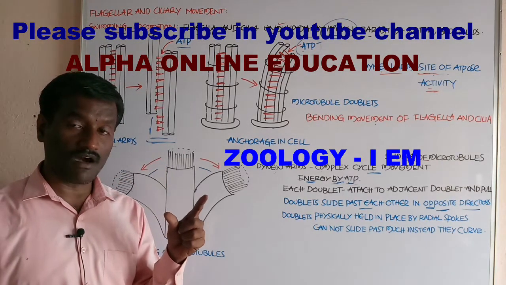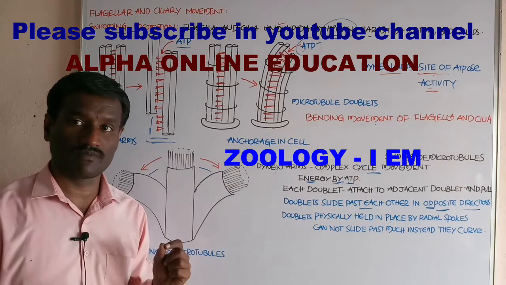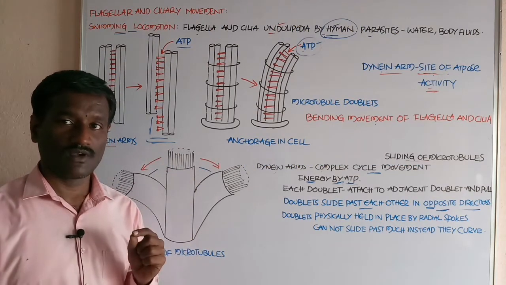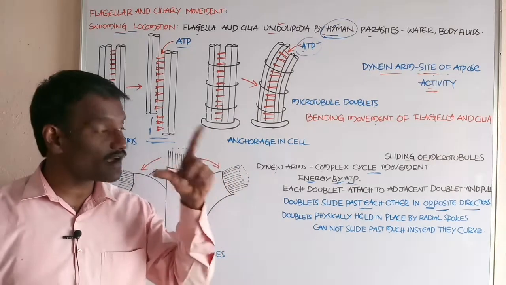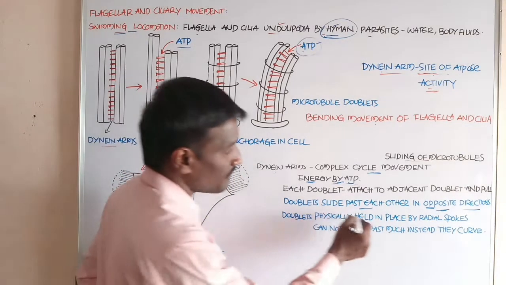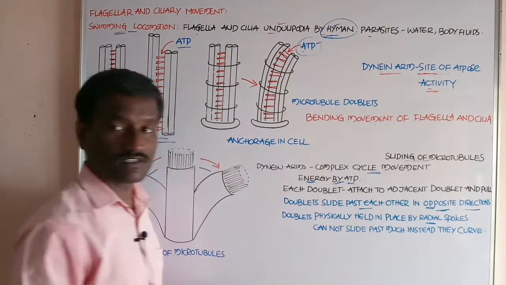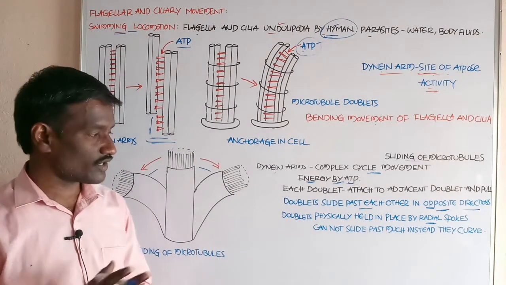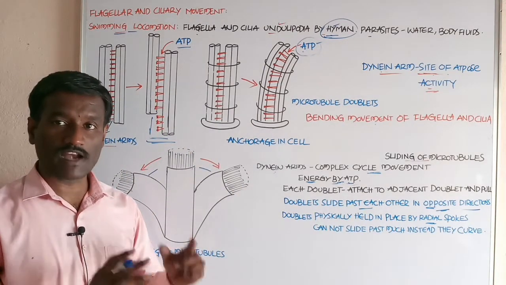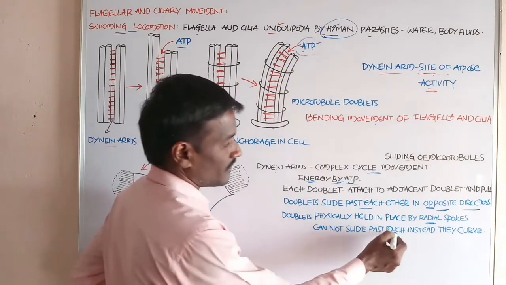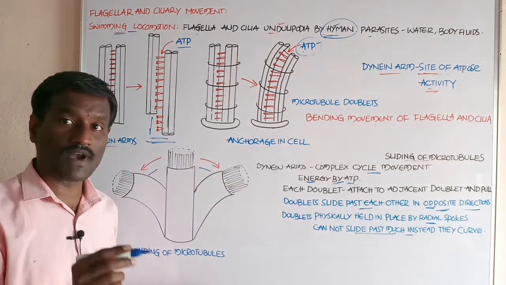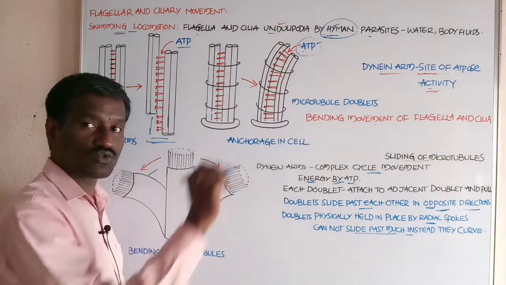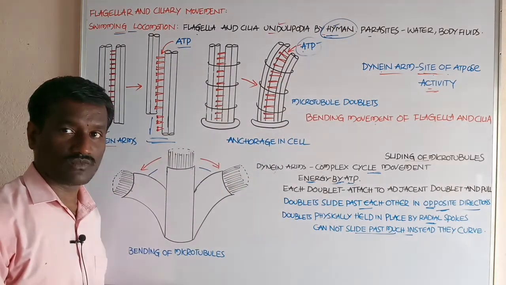Peripheral doublets are held in position because they are attached to the radial spokes, held in place by the radial spokes. Student, they cannot slide past much because the doublets are attached to the radial spokes.